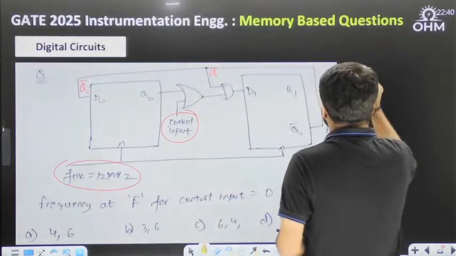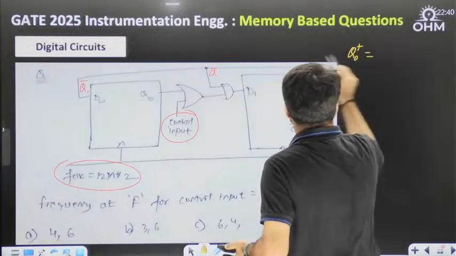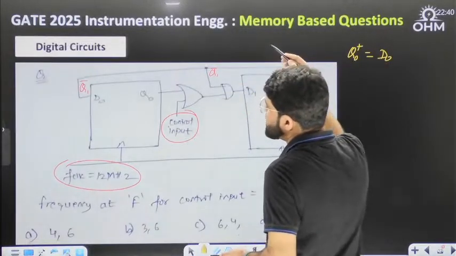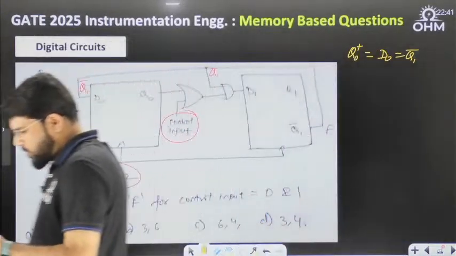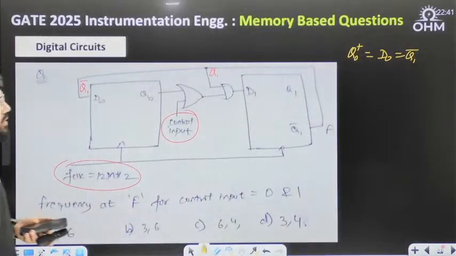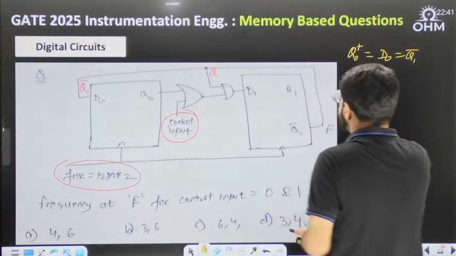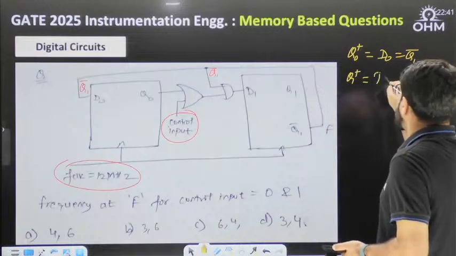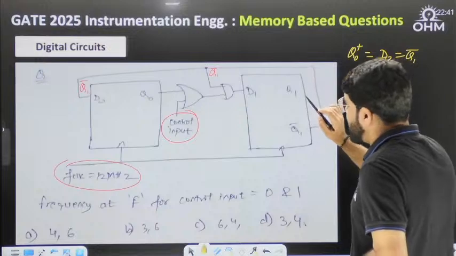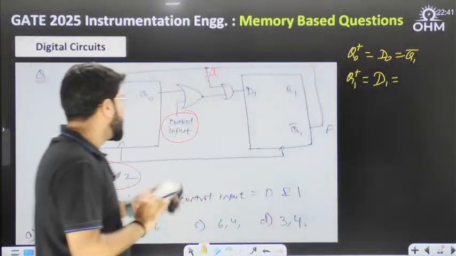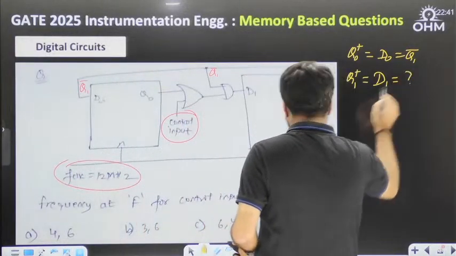Anyway, what is sure is the next state of Q0. It's a D flip-flop, so Q plus equals D; Q0 plus equals D0, and D0 is equal to Q1 bar. Now, what should be Q1 plus? The next state of the Q1 flip-flop is equal to D1, but what comes to D1 depends on the control input. So better to take the control input and then write down the value.